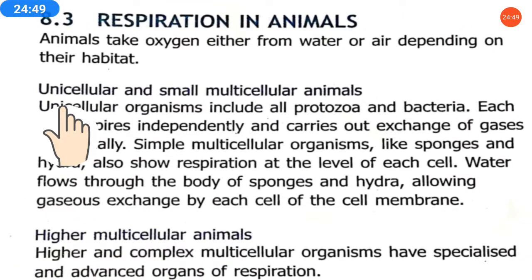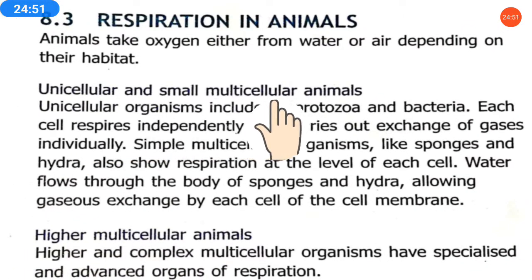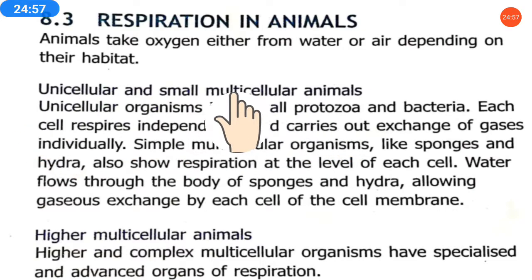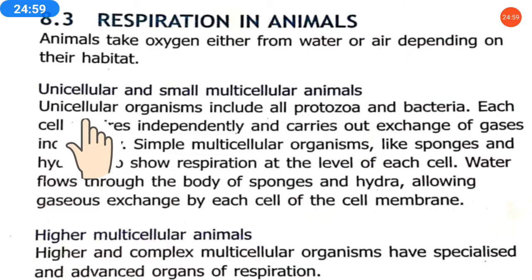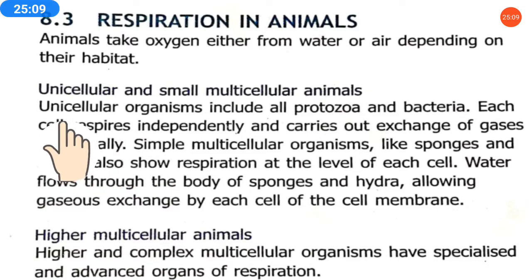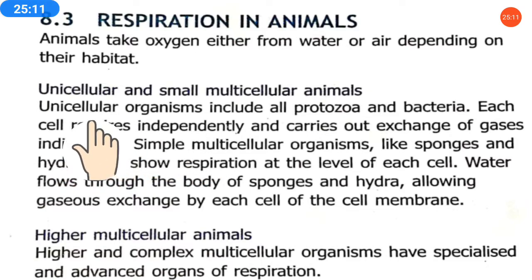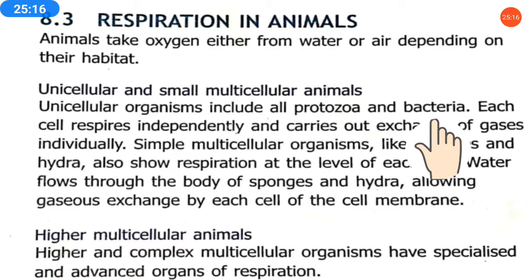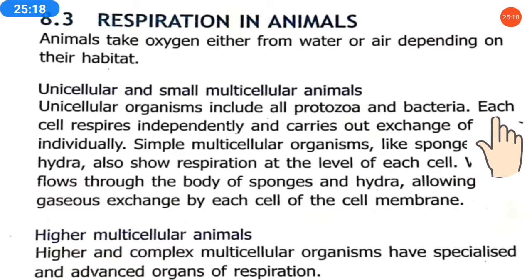One more in this given, unicellular and small multicellular animals. Now animals also have categories. Okay, unicellular animals and small multicellular animals. We'll see what are these. See, unicellular, by the word uni means one. One cell organisms are unicellular and many cells organisms are multicellular animals. So unicellular organisms include all protozoa and bacteria. Bacteria are what? Unicellular organisms.